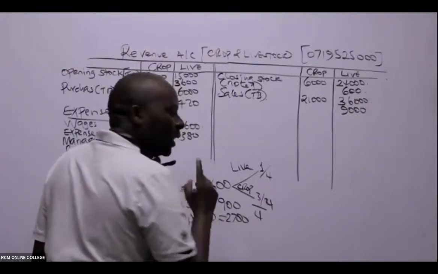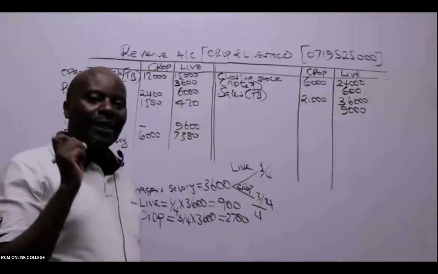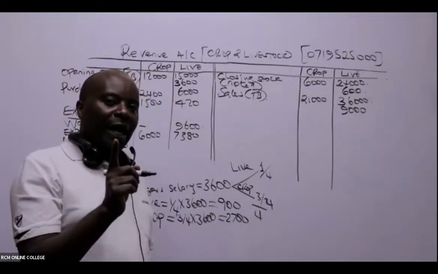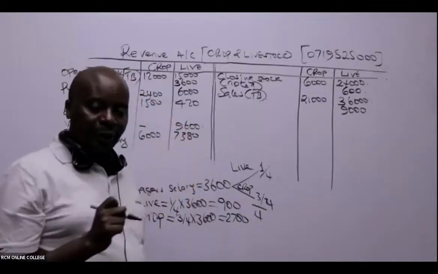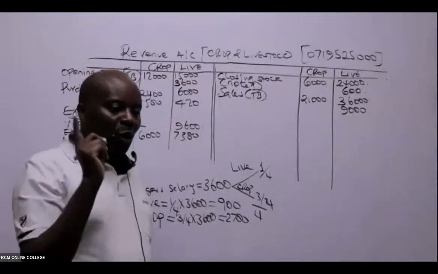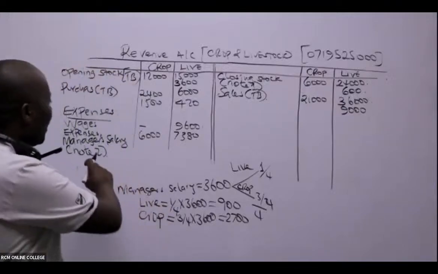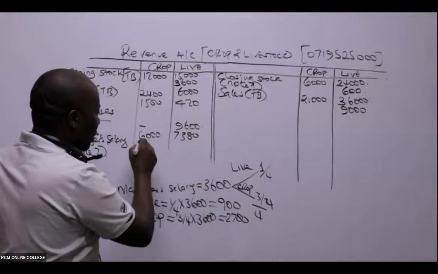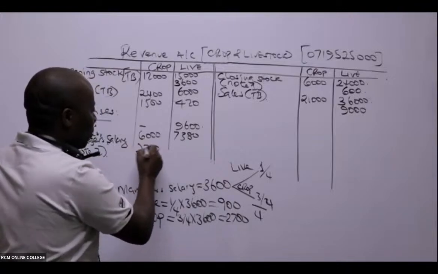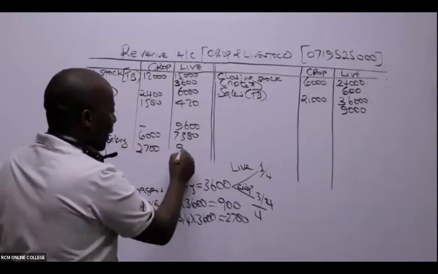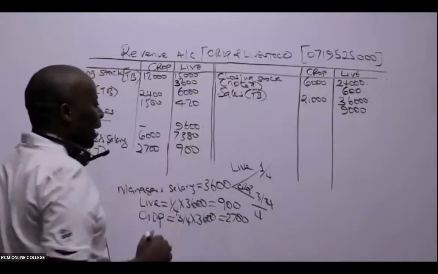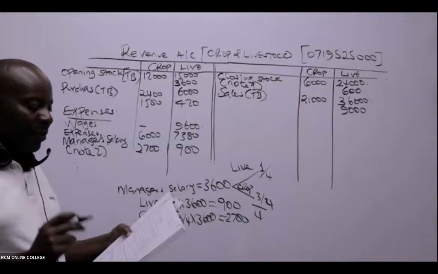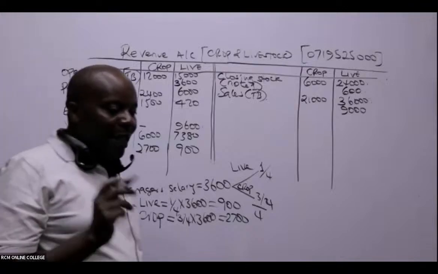So now automatically, when the examiner gives you a criteria for apportionment, then that cost becomes direct, and it has to go to our revenue account. So when you come here, manager's salary for the crop, don't confuse. Crop is 2,700. Livestock is 900.